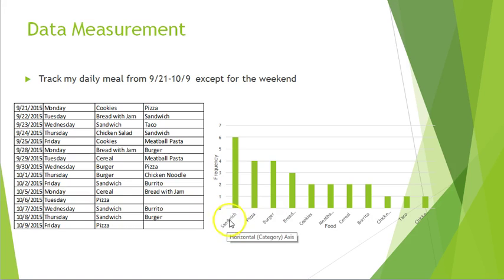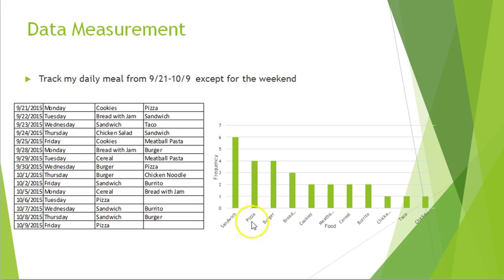So sandwiches, pizza, and burger dominate the rank of all the food items that I ate within this period of time. And there was one reason why sandwiches are consumed the most: there was actually a sandwich cafe where I can grab my lunch the quickest, which is just located across the street from my company. So that could explain why sandwiches was the first one on the list.